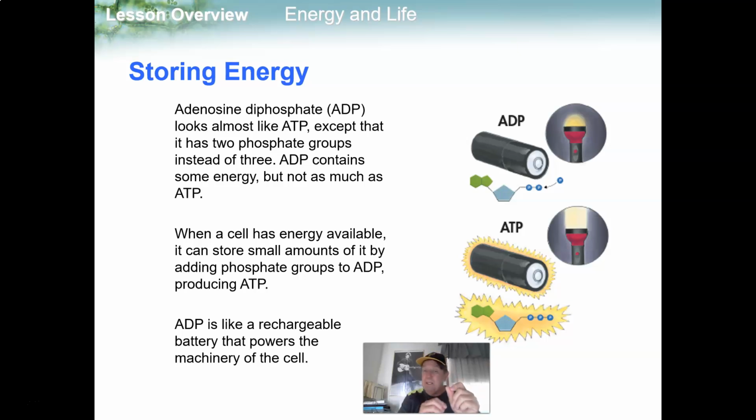So ADP only has 2 phosphate groups, but if we add another phosphate on, it becomes ATP. So if you look here, ADP is like a battery waiting to be charged. It can be charged, it can be turned into energy. And then when you add that phosphate, it becomes charged. ADP, like I said, is like a rechargeable battery that powers the machinery of the cell.